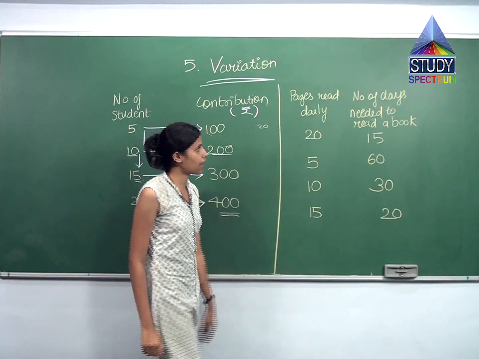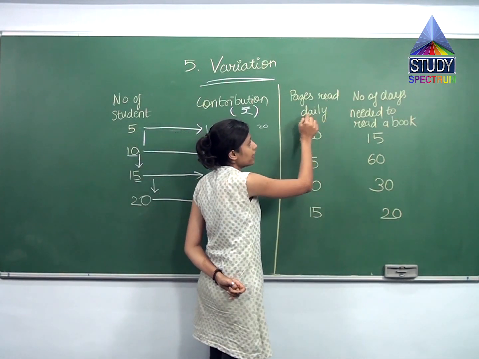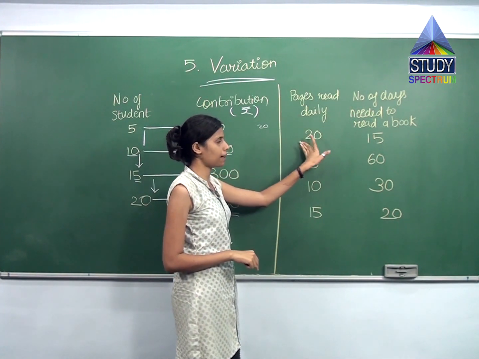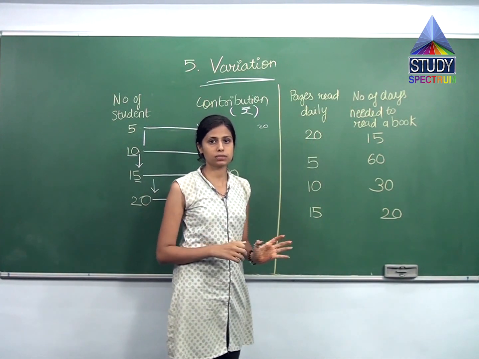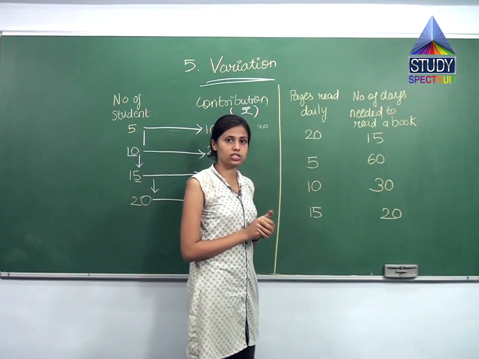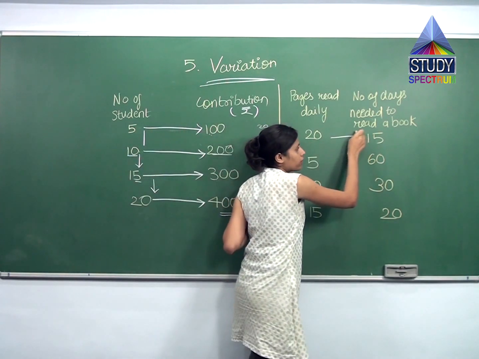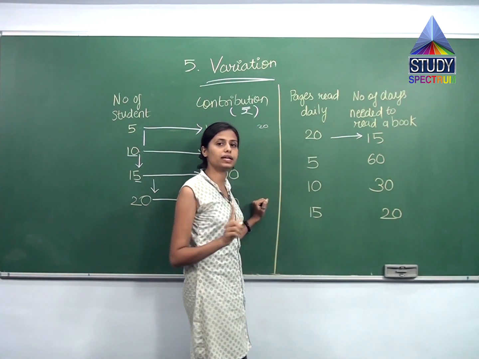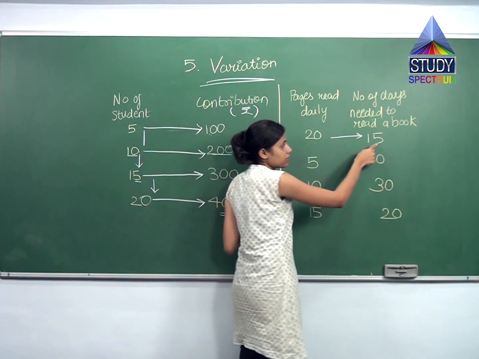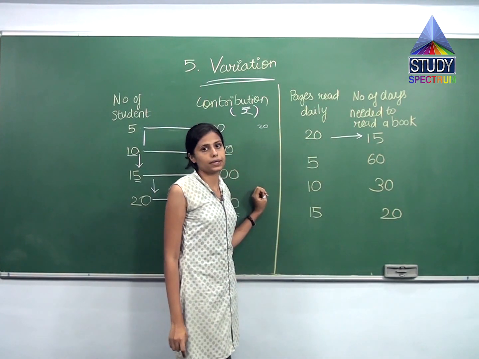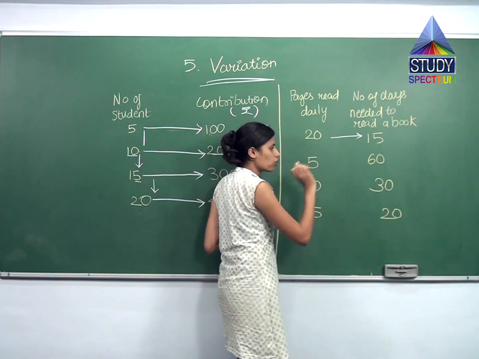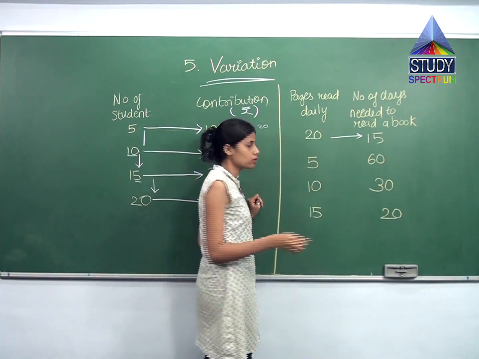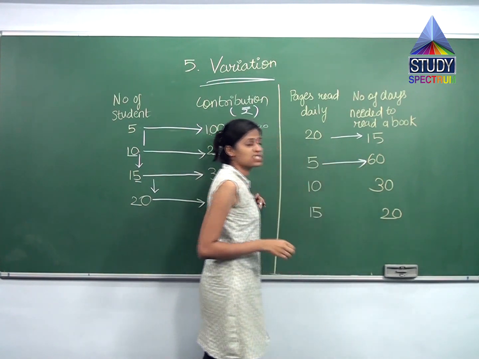Over here in the second example, I have pages read daily. They are trying to say that I am a slow reader or a fast reader depending upon the speed. If I can read 20 pages in a day, I'll complete the book in 15 days. I am reading 20 pages in one day, that means in 15 days my book will be complete. Now I am a slow reader. I can read only 5 pages in a day. So obviously the time will increase. So now it takes me 60 days.